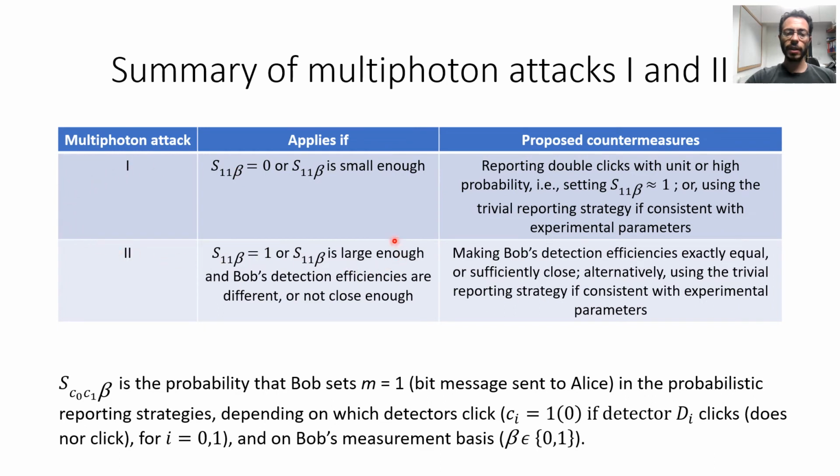So in the case in which Bob reports double clicks with unit or high probability, we are now in this situation, and then multiphoton attack 2 applies when Bob's detection efficiencies are different or not close enough. A proposed countermeasure in this scenario is then making Bob's detection efficiencies exactly equal or sufficiently close. Alternatively, using the trivial reporting strategy if consistent with experimental parameters.